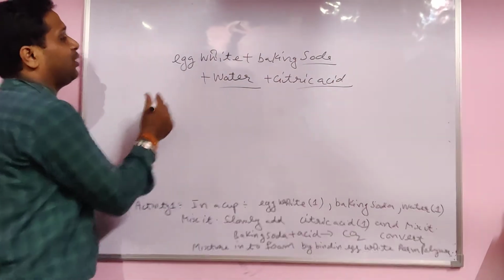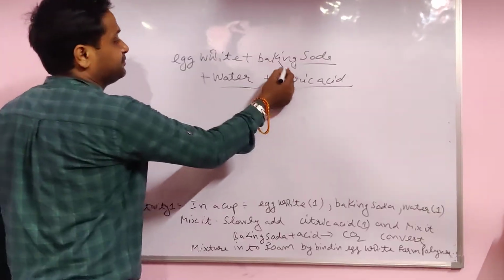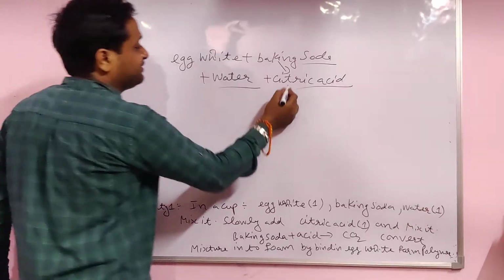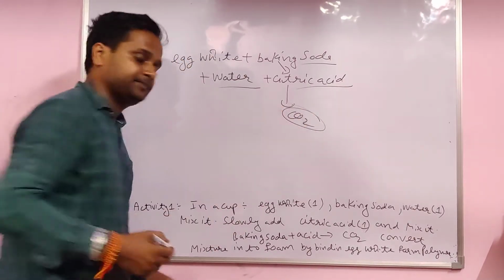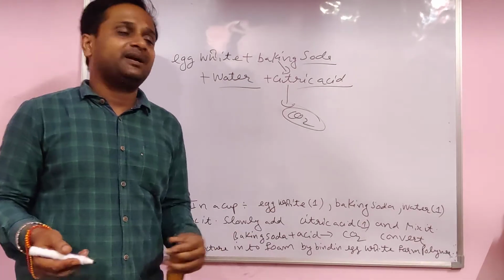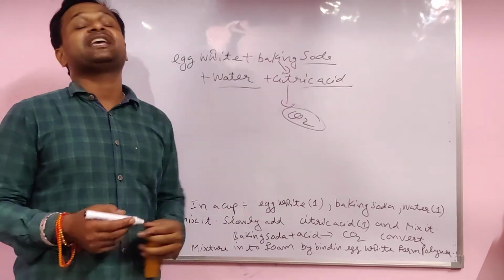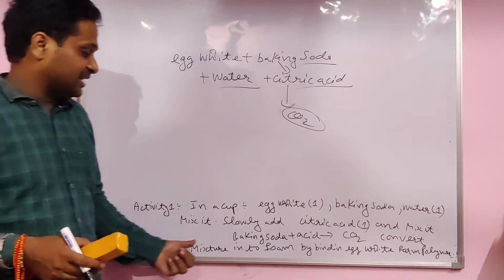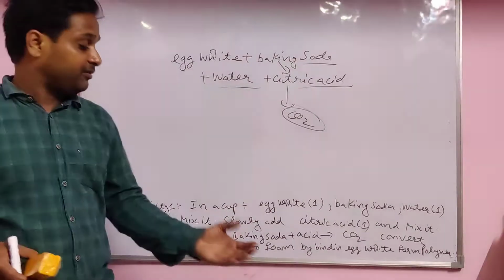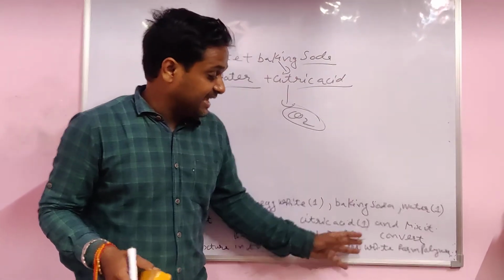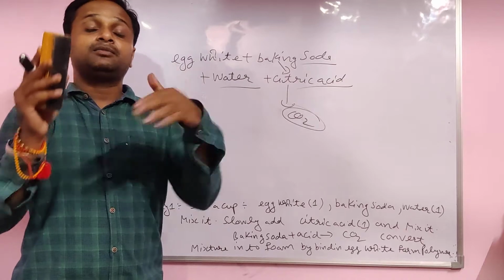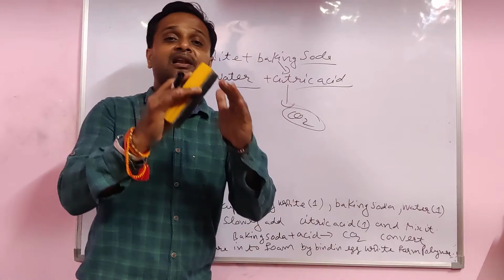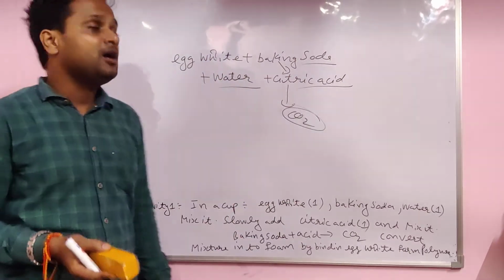When baking soda reacts with acid, as you already know, when you put acid on a carbonate, it gives us CO2 gas, carbon dioxide. When you heat the baking soda, also carbon dioxide. That converts the mixture into foam, binding the egg white. When CO2 is produced, it makes the foam, and the foam helps to give a polymer-like shape.